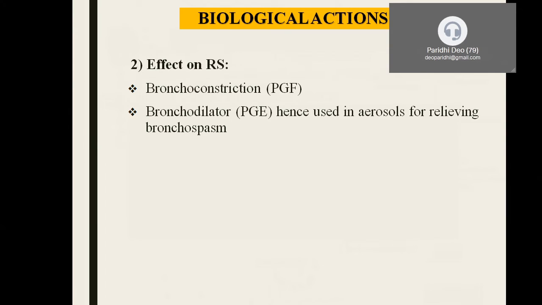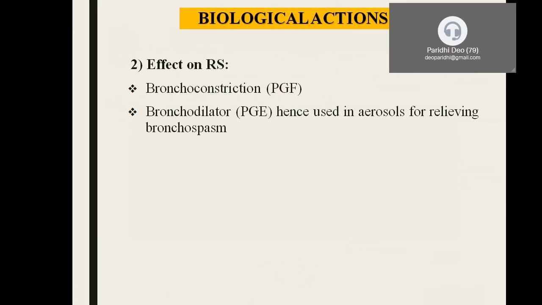Now coming to the respiratory system, we already discussed the cardiovascular. Now moving on to the respiratory system, the prostaglandin F series is going to cause bronchoconstriction. One has to be very careful while giving these analogs in a patient presenting with bronchial asthma. It has to be avoided because it causes bronchoconstriction. Similarly, we have another drug called PGE. These analogs can be given in bronchial asthma patients since they do not cause bronchoconstriction but they do cause bronchodilation.